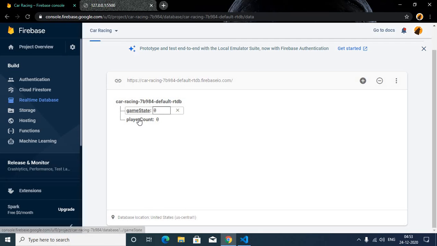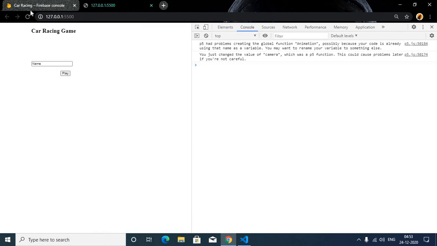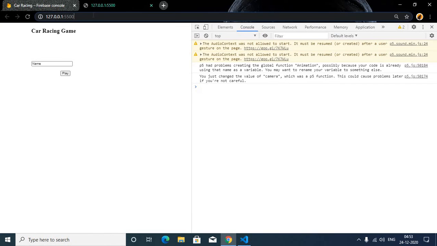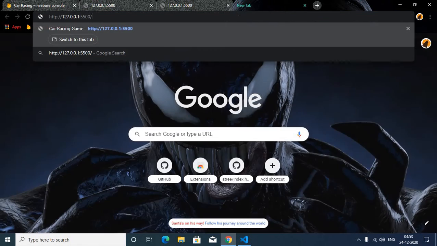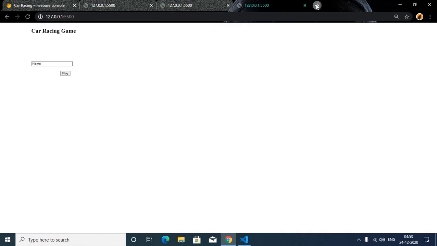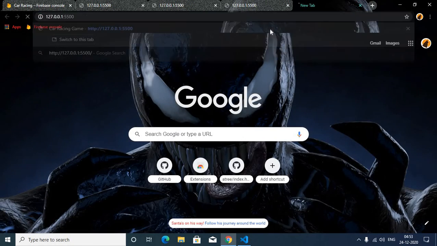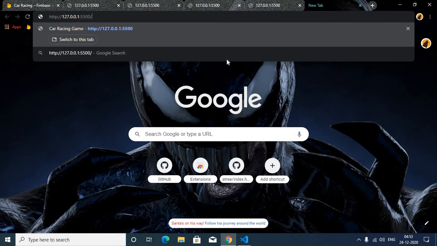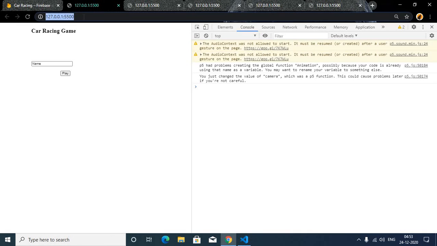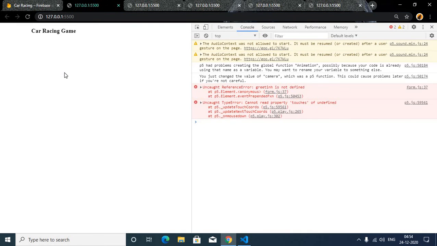So you can see here only game state and player count. Now here you can see, one time I refresh it. Now I will copy this 5 times. I know I made it for 4 players, but you should see what happens if a 5th player comes. So it is 4 and 1 more, 5. Okay, now here I paste name.